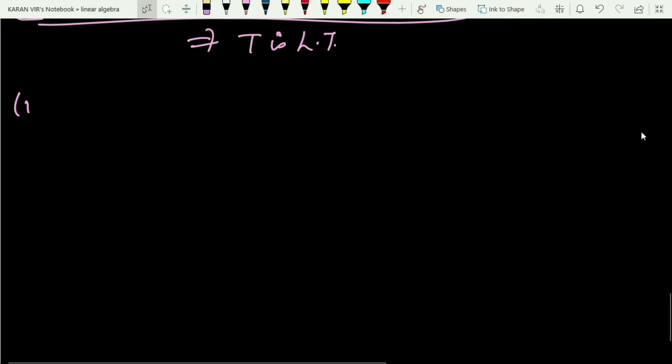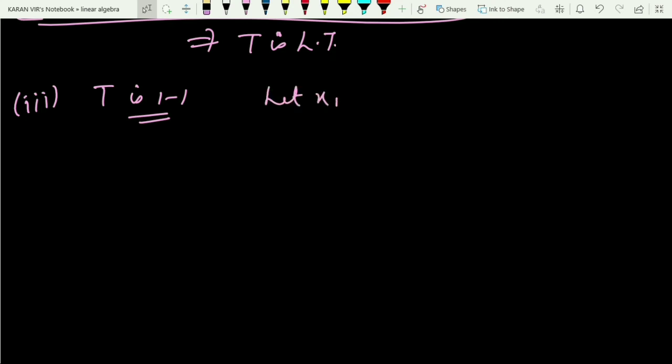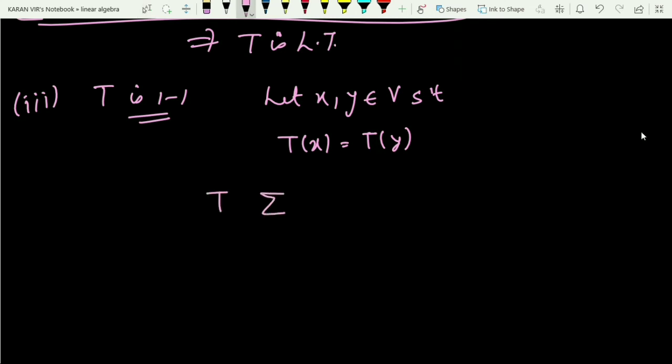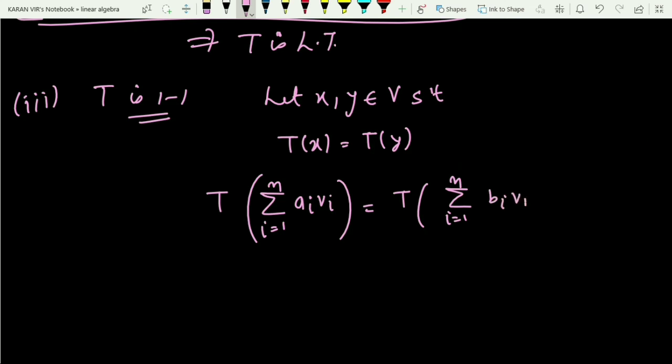Now in the third step, I will prove that this T is 1-1. So just apply the definition again. Let x and y be any vectors coming from V such that their images are equal. That is T of x equals T of y. And we already know what is the value of x and y. So just substitute the value of x and y. So what is x? x is nothing but summation i running from 1 to n ai vi, and this is equal to T of y. What is y? Summation i running from 1 to n bi vi.